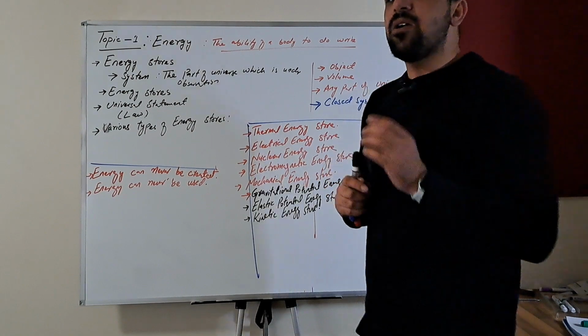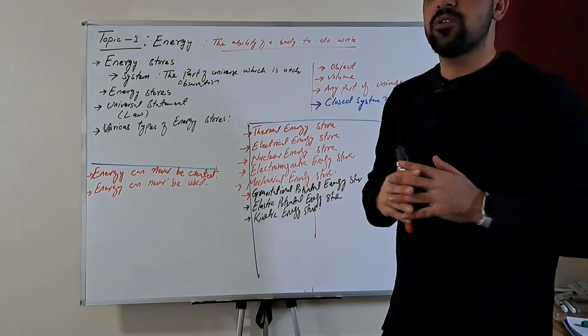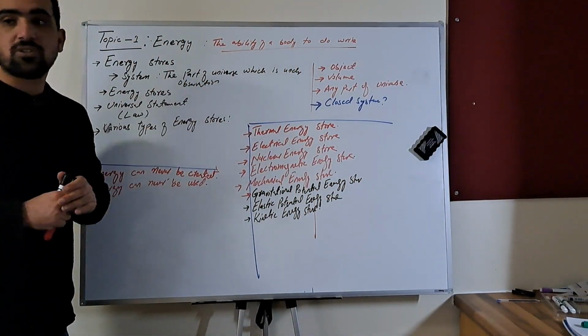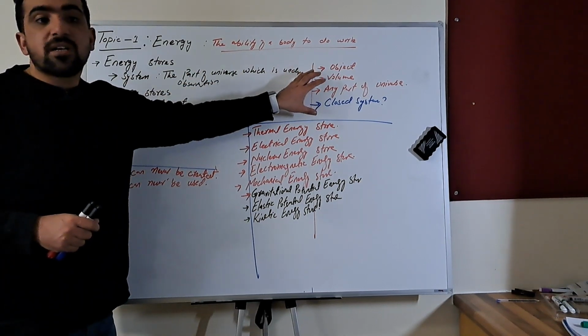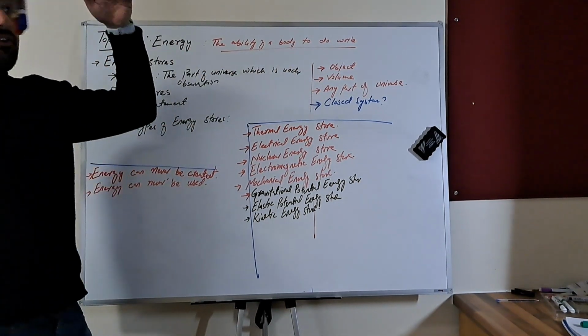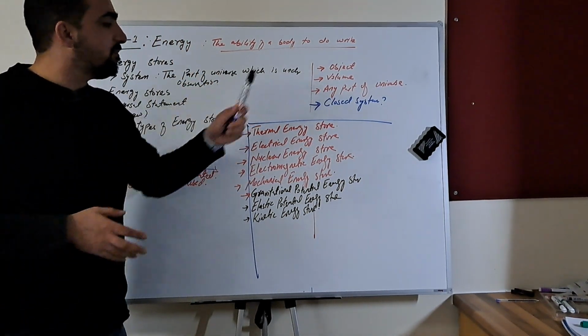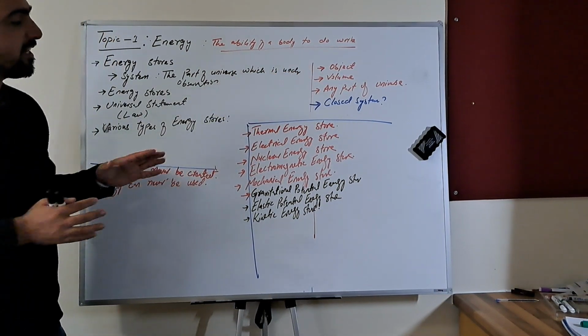Similarly, there is a small topic associated with this topic: the transfer of energy. Energy has this property that it can transfer from one store to another store. That's where the system comes into play. Whenever there is energy in a system, and by system we mean object, that's why I defined the system in the beginning.